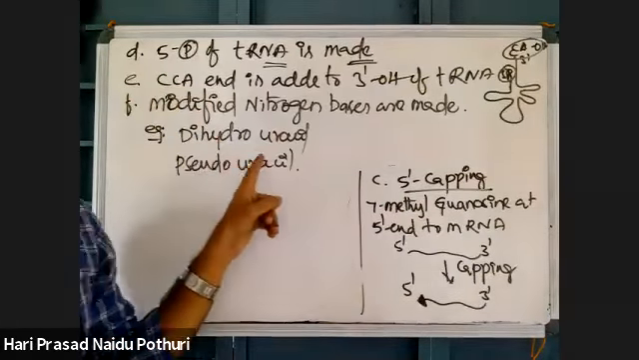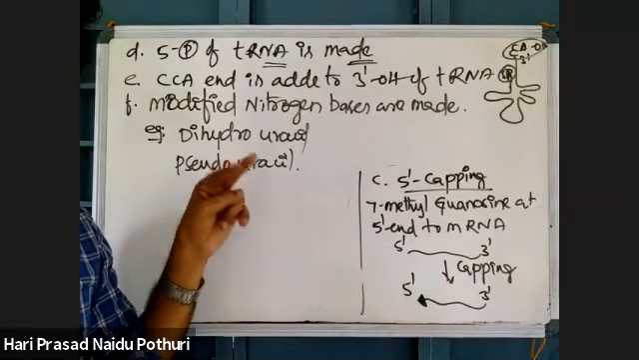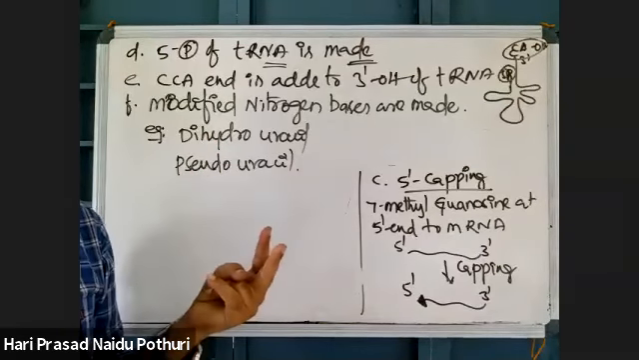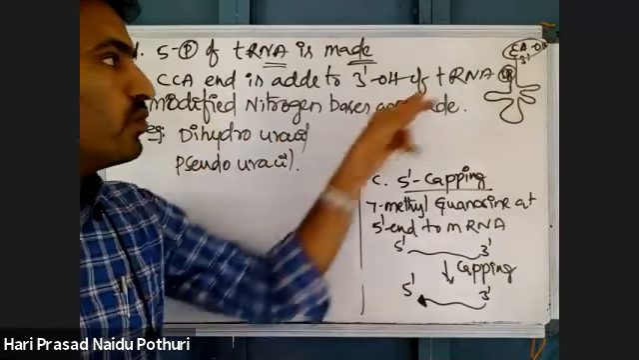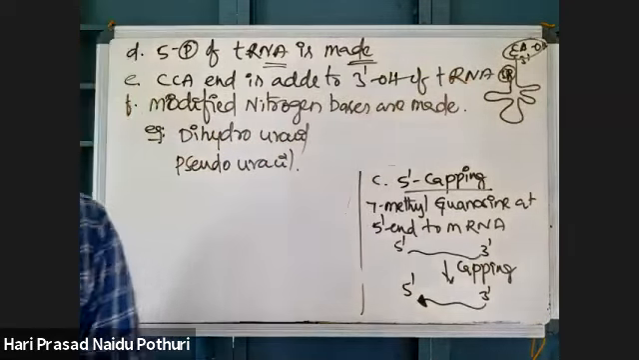Uracil is also modified to dihydrouracil. Uracil bound with 2 hydrogens, normal uracil added with 2 more hydrogens, is called dihydrouracil. So dihydrouracil and pseudouracil are made. Normal uracil is modified into dihydrouracil and pseudouracil. That is one modified nitrogen base.